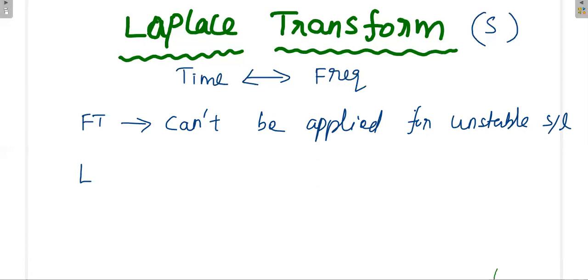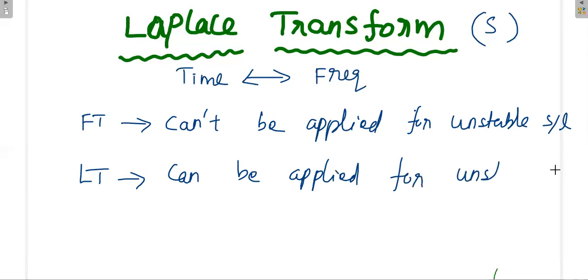But whereas the Laplace transform is applicable for both stable and unstable signals. This is the main difference between the Laplace transform and the Fourier transform. For a stable signal, the Fourier transform and Laplace transform are more or less the same. But for a signal that is not stable, we cannot write the Fourier transform, but we can write the Laplace transform.